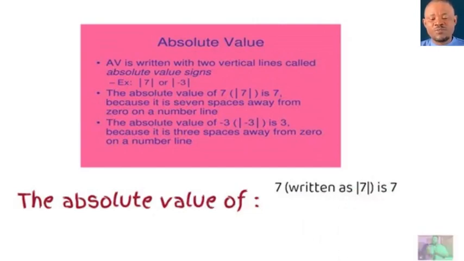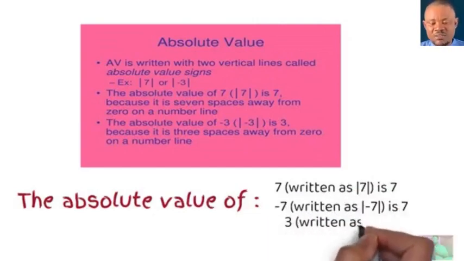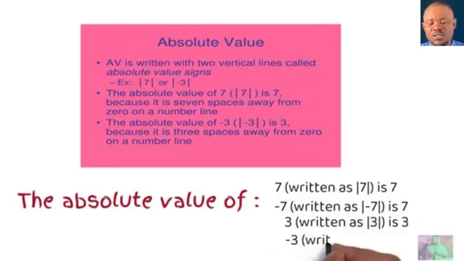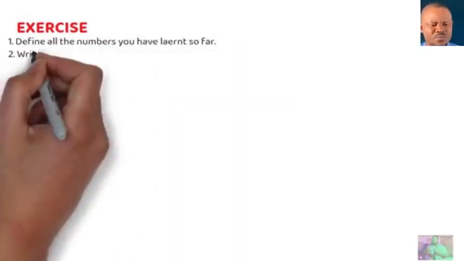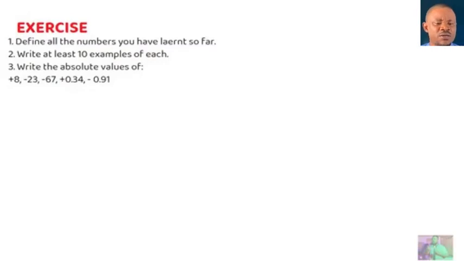If you want to write the absolute value of 7, I'll put the straight lines beside it, and it becomes 7. Negative 7 is also 7. 3 is 3. Negative 3 is also 3. The absolute value is always positive.